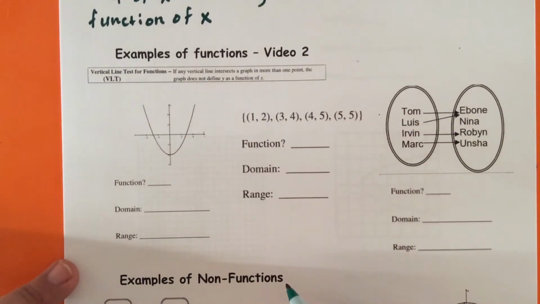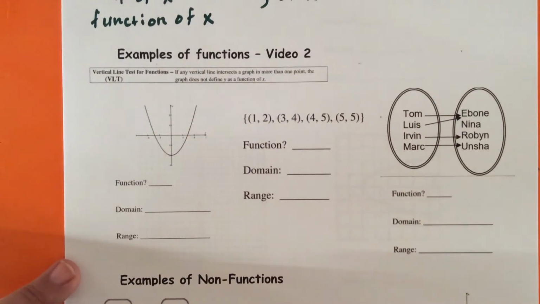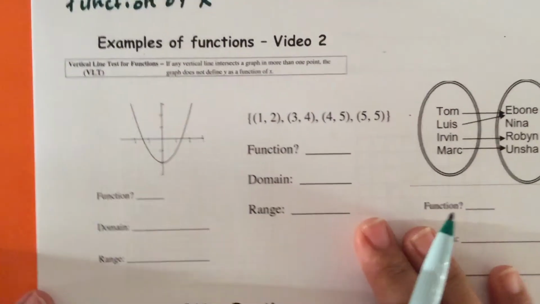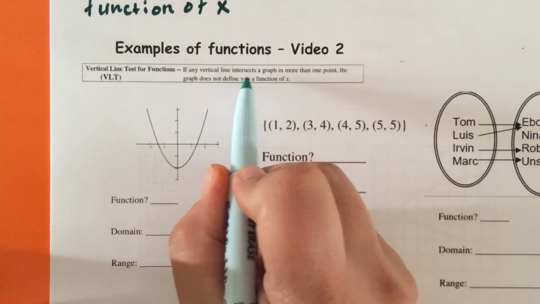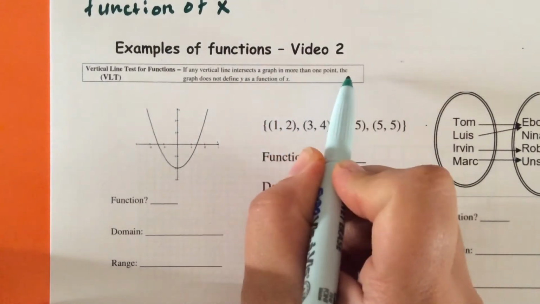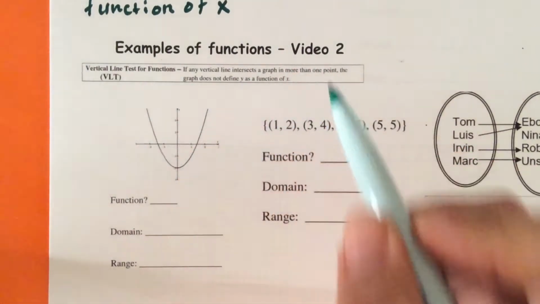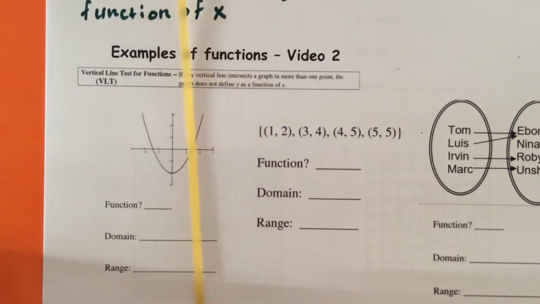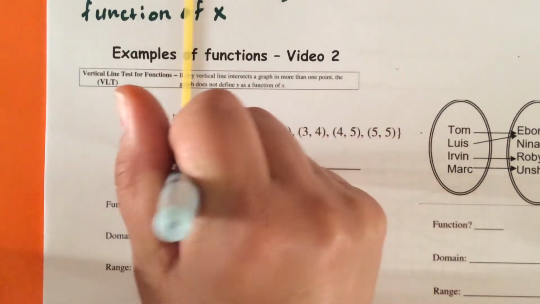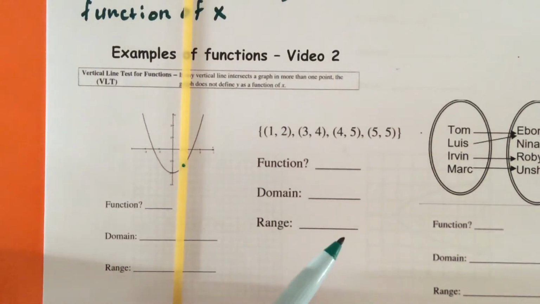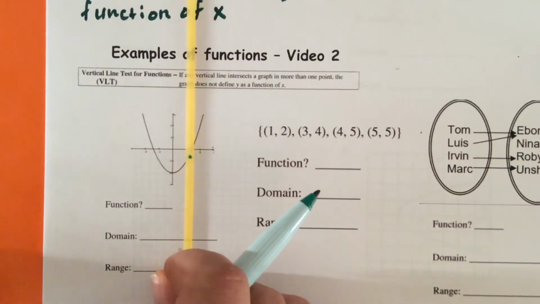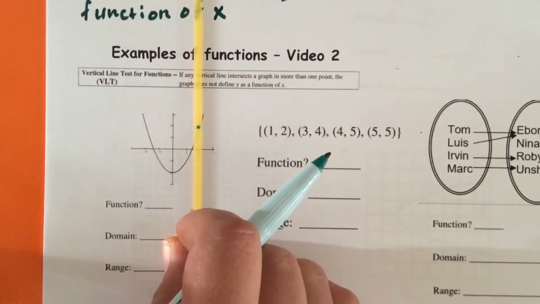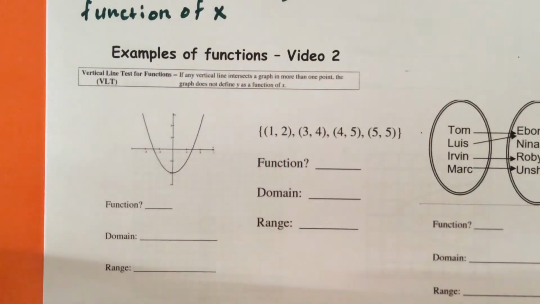Okay, so we're back for the examples of functions, and we're also going to talk about the vertical line test. If any vertical line intersects a graph in more than one point, the graph does not define a function. So this is where I bring in a spaghetti stick right here. And notice that wherever I put the spaghetti, it's only intersecting the graph at one point. So wherever I put it, it's just going to intersect that graph at one point. So that's why this is a function.